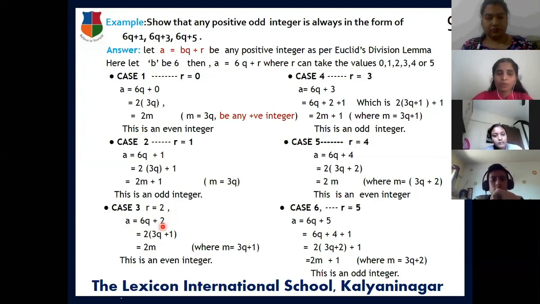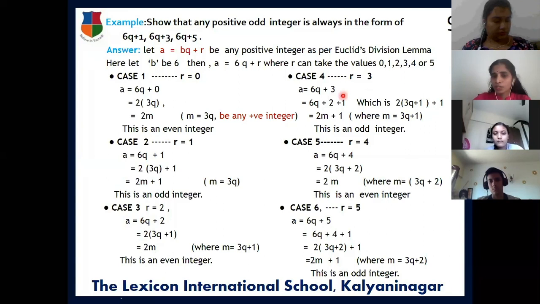Here 6q plus 2 is 2 into 3q plus 1, taking 2 as the common factor. Here it is 2m, where m is any positive integer; the value of m changes in different cases. It is in the form of 2 into m, a multiple of 2, so it is an even integer. Now coming to case 4, that means the remainder is 3.